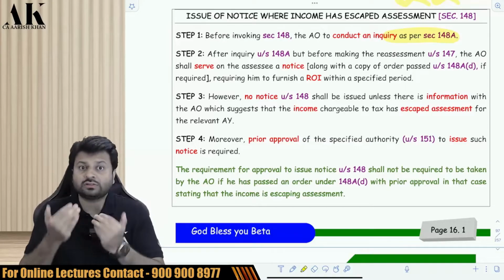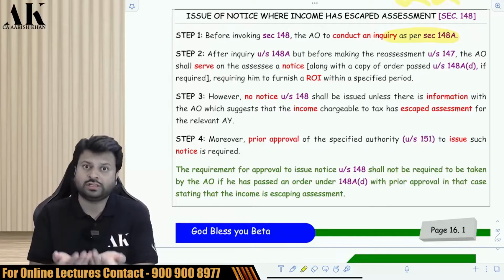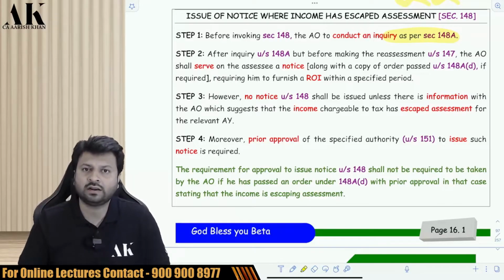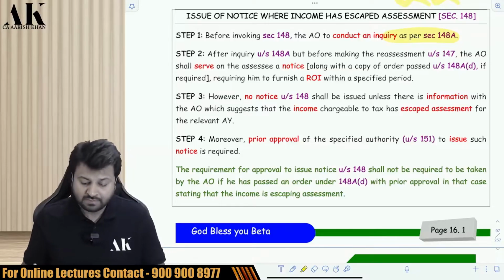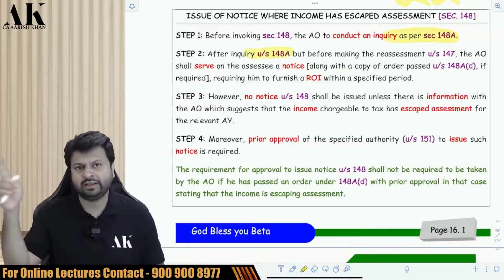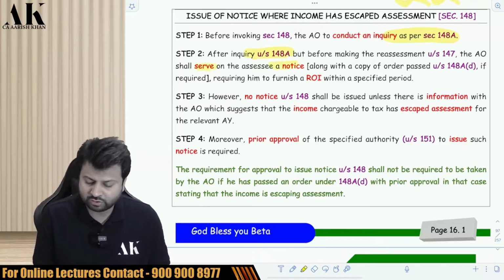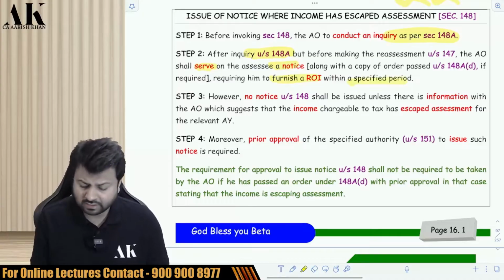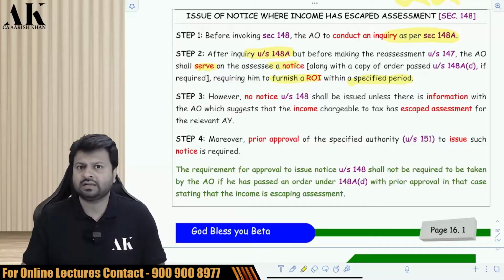Now, before issuing this notice, the AO is compulsorily supposed to send one more notice to get an inquiry of the assessee done under 148A, to give an opportunity of being heard to the assessee under 148A. After 148A is given, we will see it on the next page. After that, the AO will serve on the assessee a notice requiring the assessee to furnish the ROI, that is return of income, within a specified period. The period within which the return has to be filed will be written in the income tax notice only.